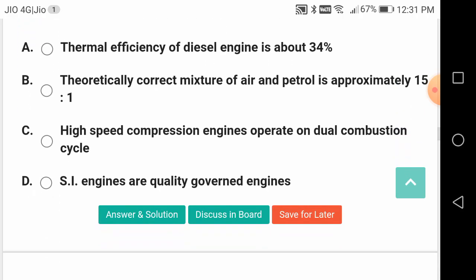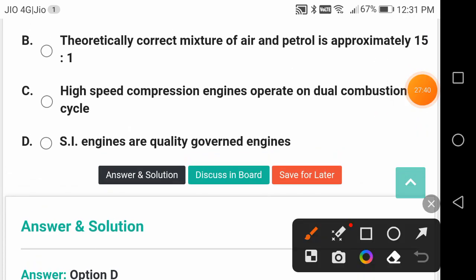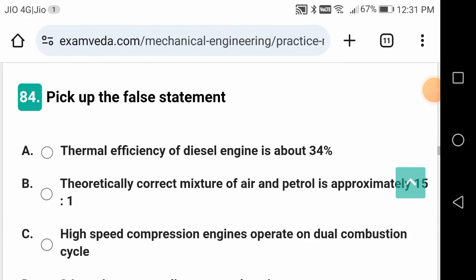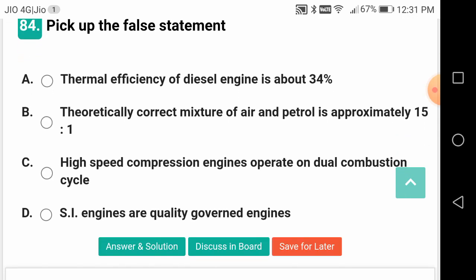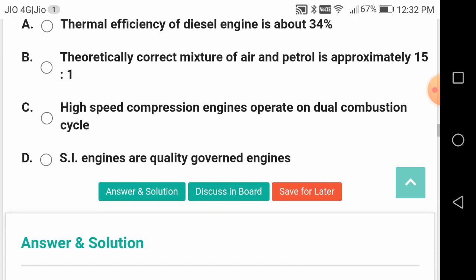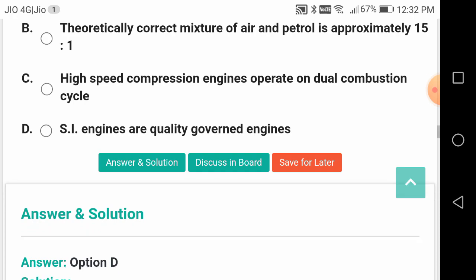Pick up the false statement. SI engines are quality governed. They are actually, friends, quantity governed. Others are correct. Thermal efficiency of diesel engine is about 34%. Theoretically correct air petrol mixture ratio is 15:1. High speed compression engines operate on dual combustion cycle.